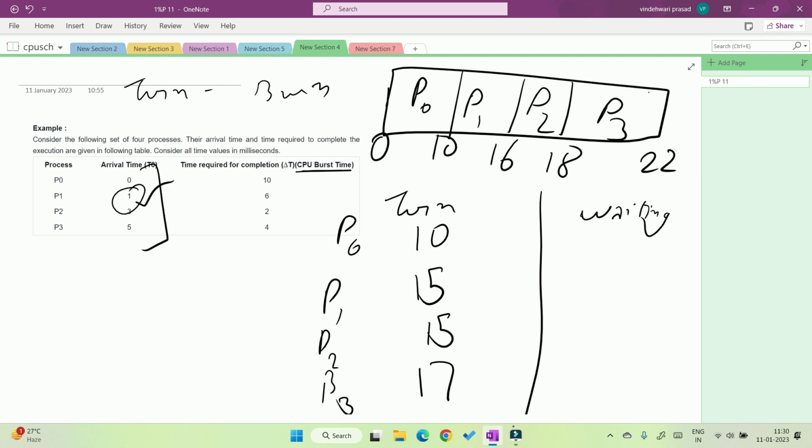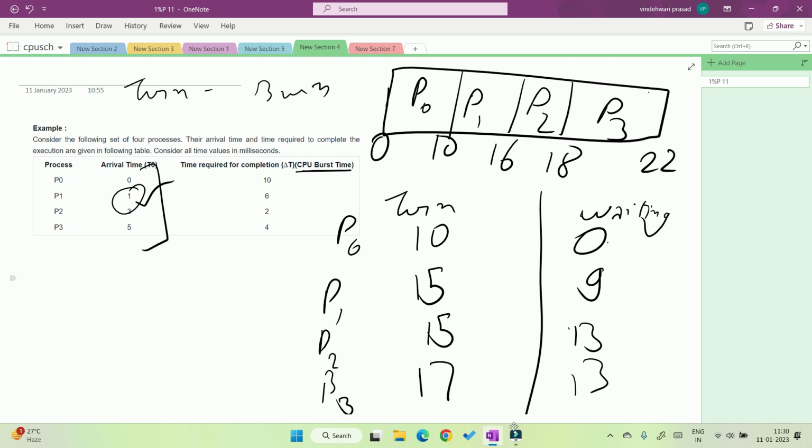So 10 minus 10, 0. 15 minus 6 is 9. Now 15 minus 2 is 13. 17 minus 4, that is also 13.